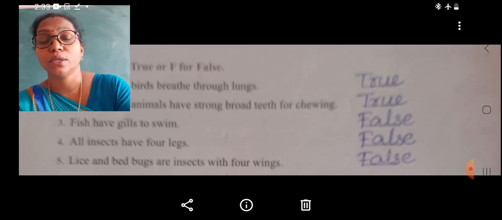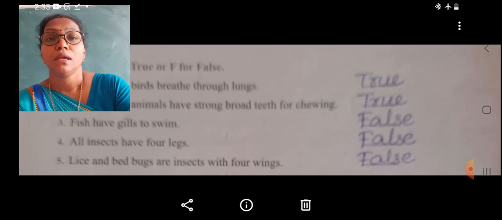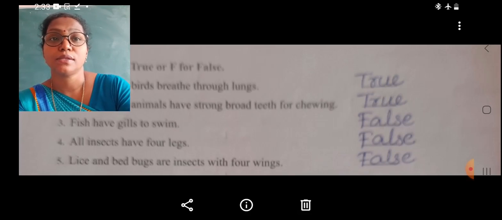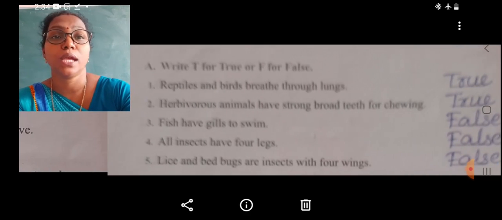We know that the organisms, amphibians, on land they breathe through lungs. Reptiles, birds and mammals, they are breathing through lungs. So this is the true statement.